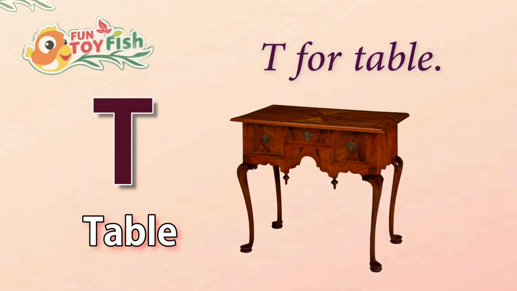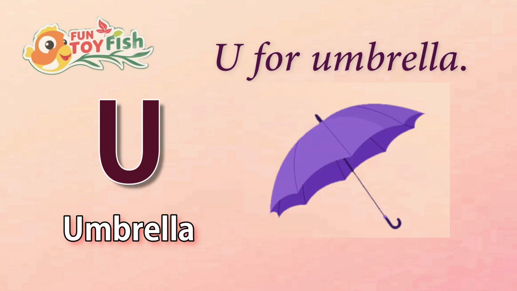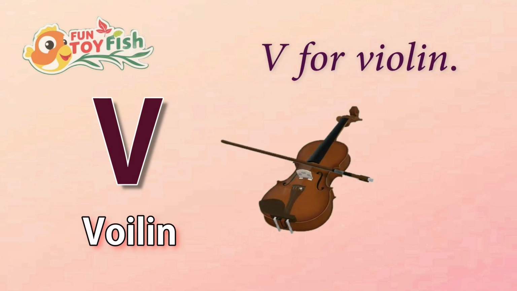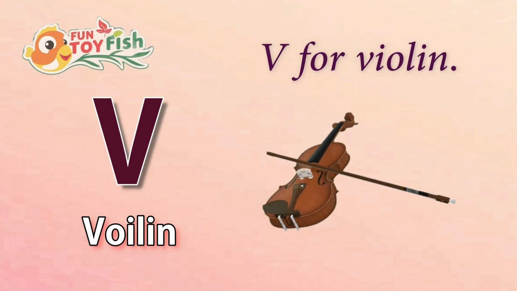T for table. U for umbrella. V for violin.